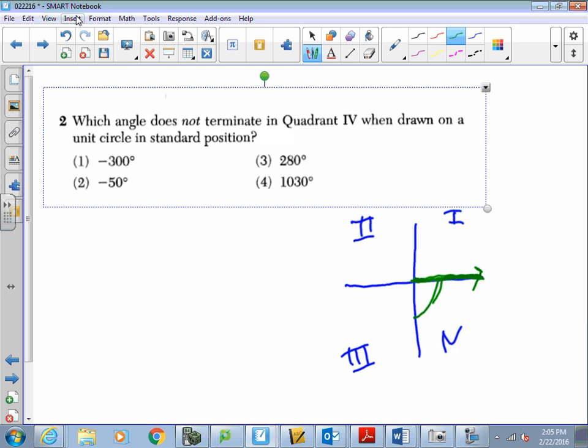So if I keep going, that's negative 180. This is negative 270. Now, somewhere in here is going to be negative 300. So it looks like that's going to be my answer, but let's look at the other ones. So that should be around where negative 300 is. Well, let's look at the other ones here.